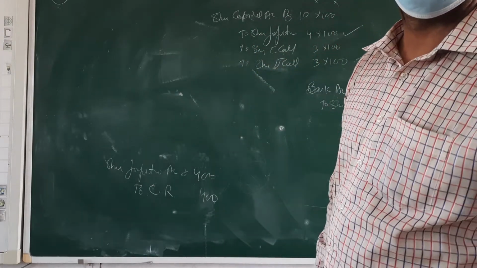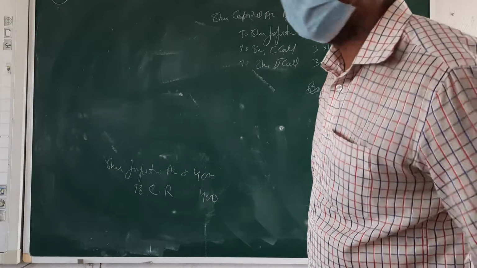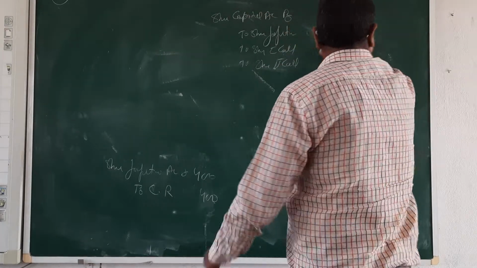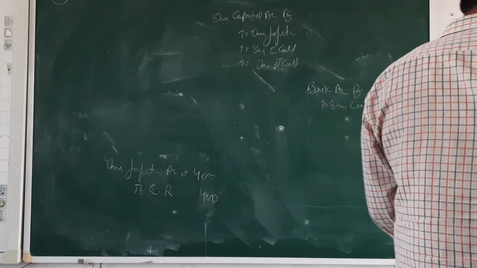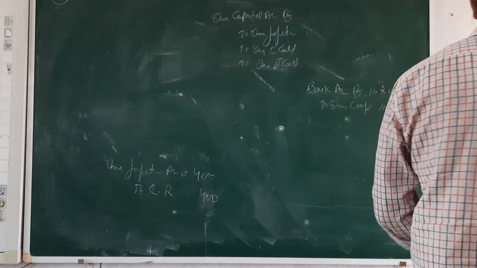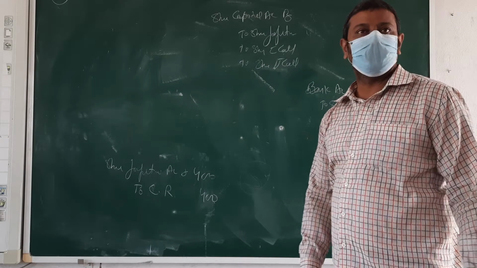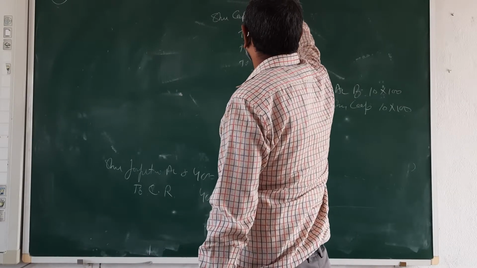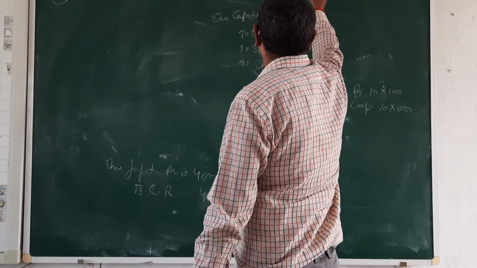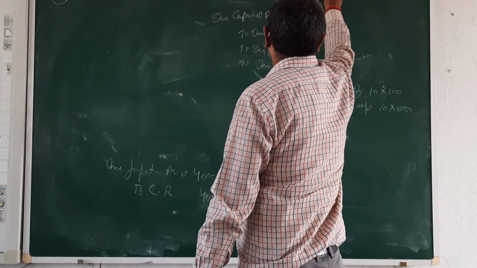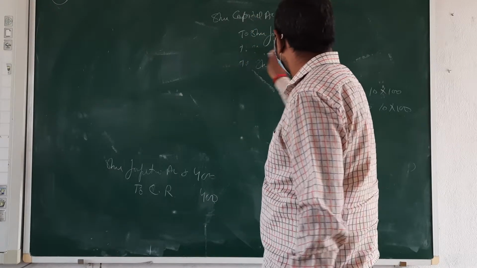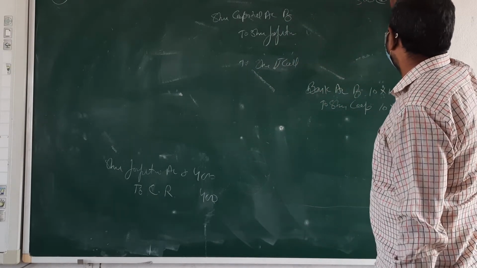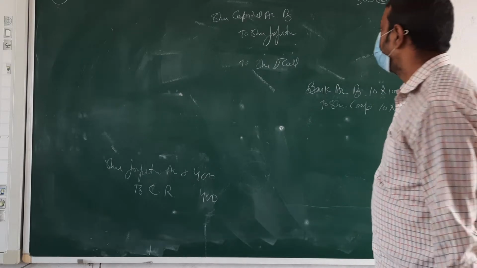Done? Okay, go for the next. B Limited forfeited 400 shares of rupees 10 each, fully called up, for non-payment of the final call of 3 per share. 300 of these shares were reissued as fully paid up at 8 rupees per share. Okay? Just do it.